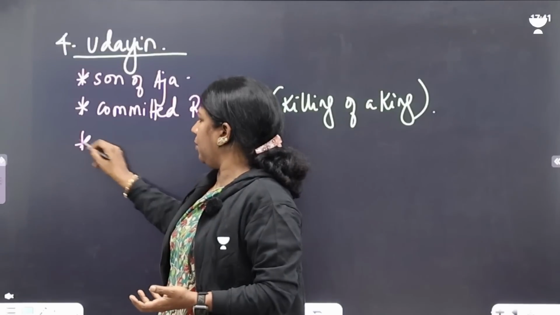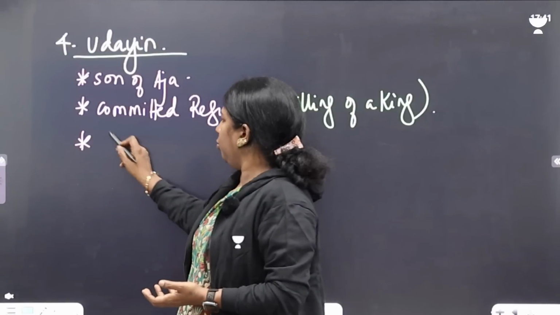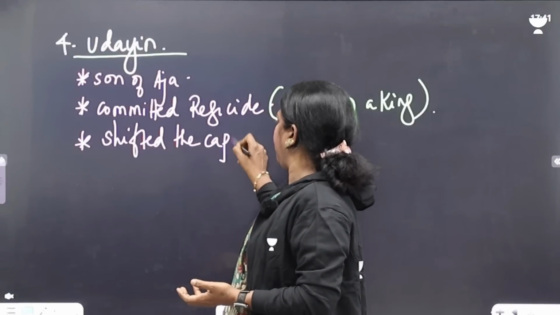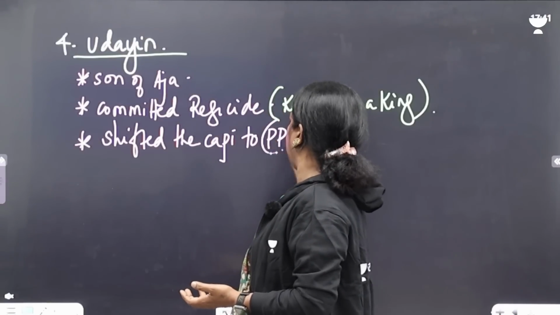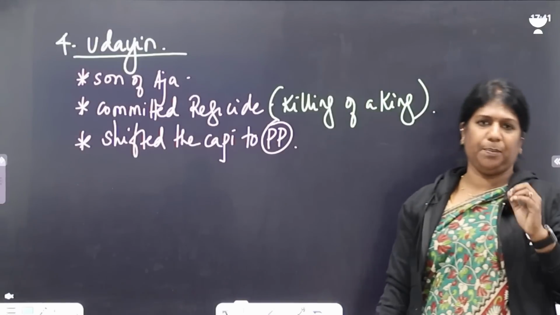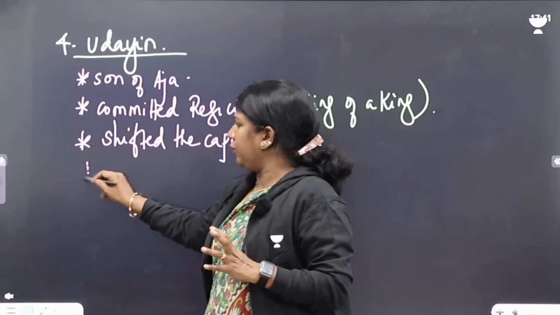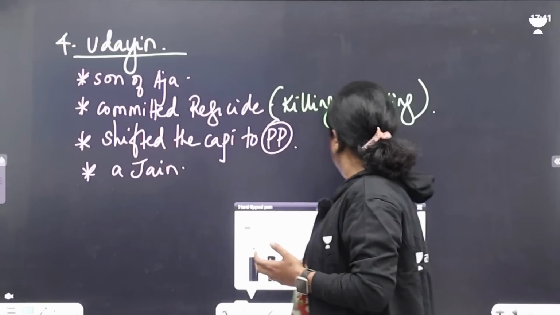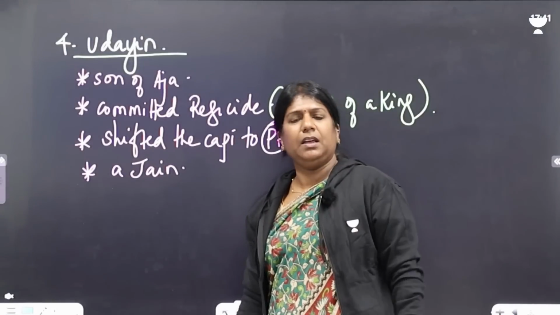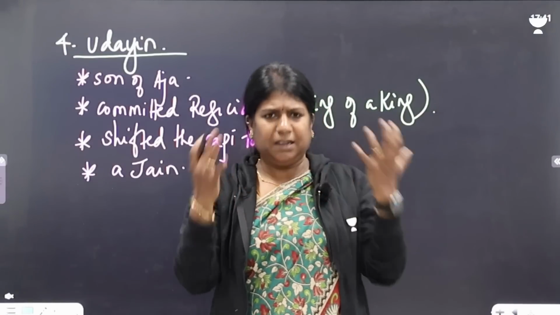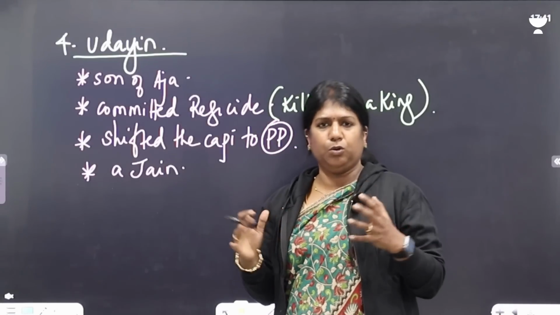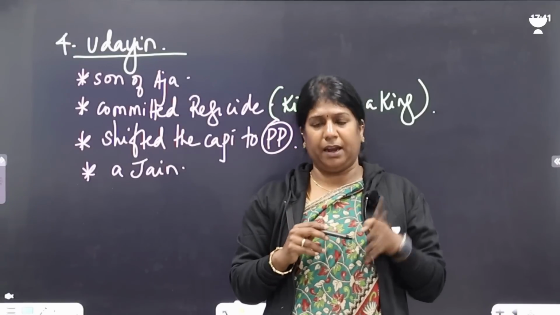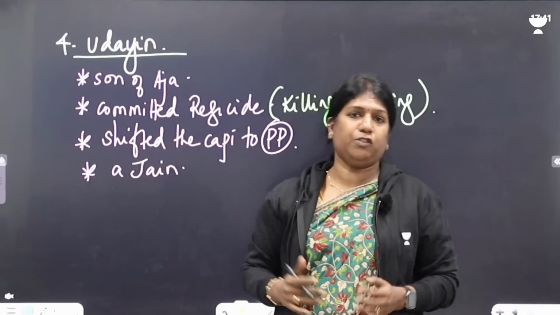So one important thing we see with Udayan is that Udayan shifted the capital to Patliputra. So from now on, Patliputra becomes the capital. And he also constructed a fort and all of them. And Udayan was a Jain, a very popular Jain. The kingdom was intact with all the rulers. If you look at Brihadrata, Bimbisara, Ajatasattu, Udayan, these four rulers were very strong.